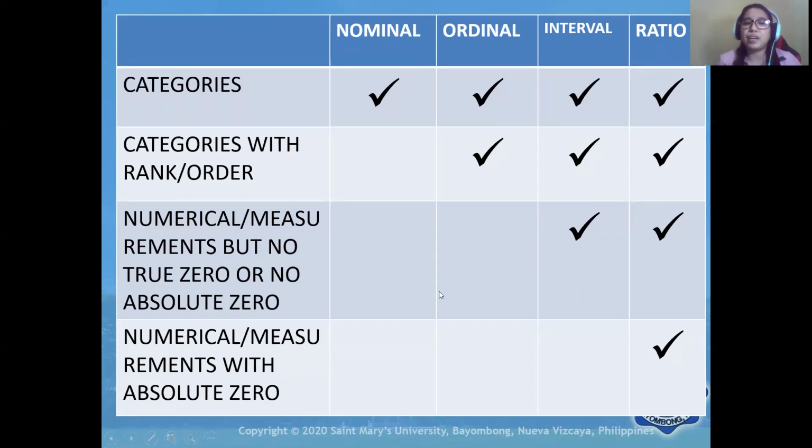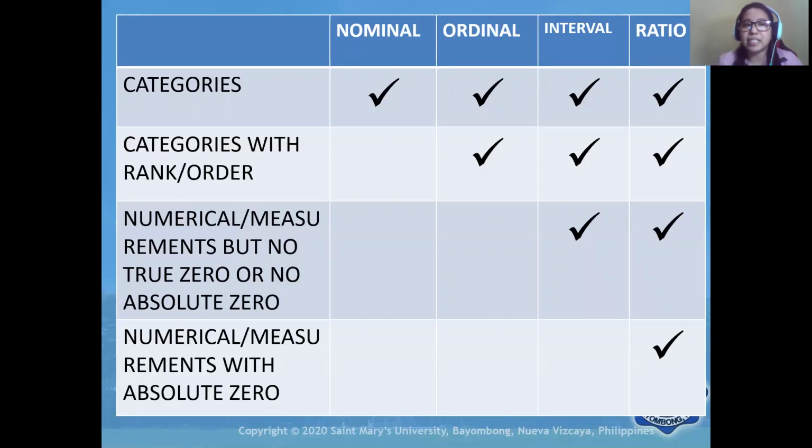But this measurement has no true zero or no absolute zero, which means that if it is zero, there is still a measurement. Absolute zero means that if it is zero, it is already the absence of the measurement.